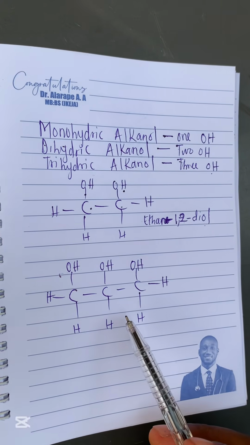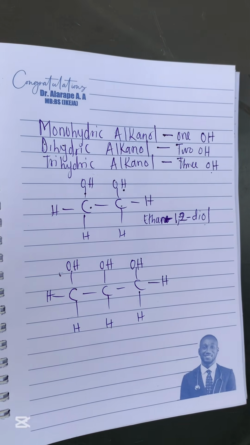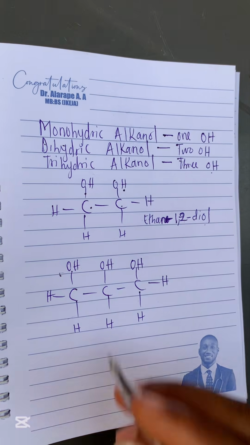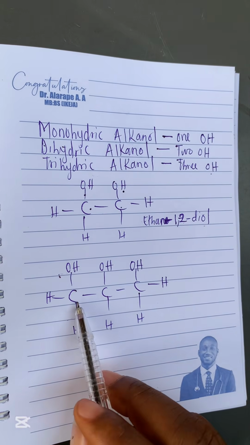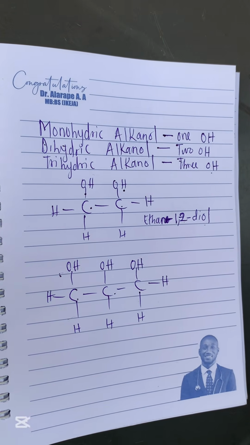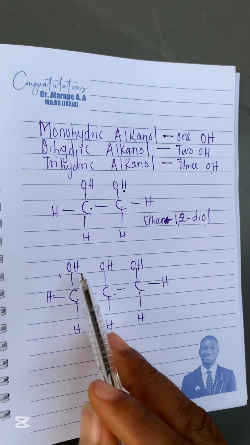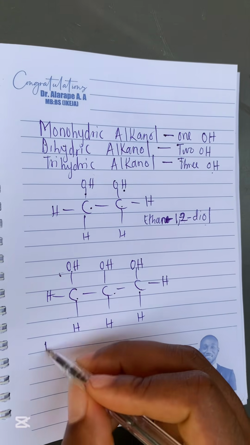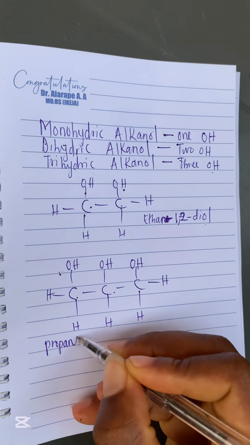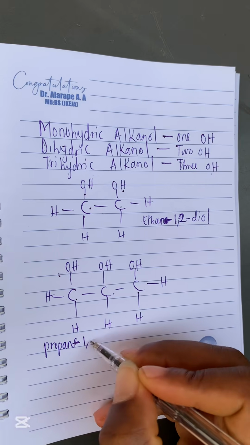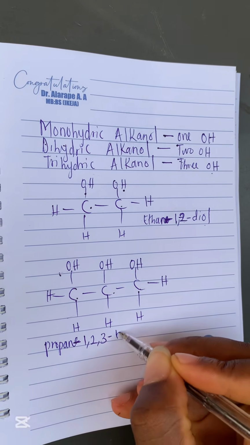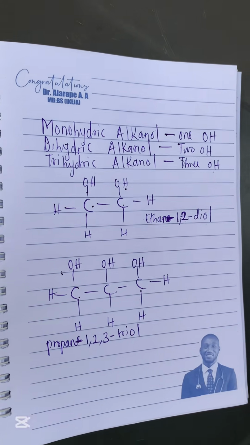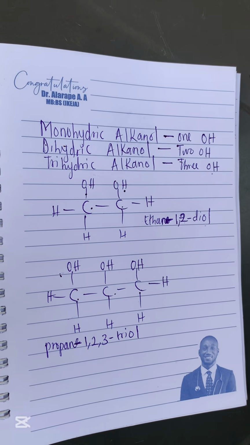And if you were to name this particular trihydric alkanol, how would you name it? It is very simple. Count the number of carbons: 1, 2, 3. That shows us that the parent name is propanol. So you just have to state the positions of the OH groups: 1, 2, 3. So the name is propane-1,2,3-triol. You can see it is very, very simple.